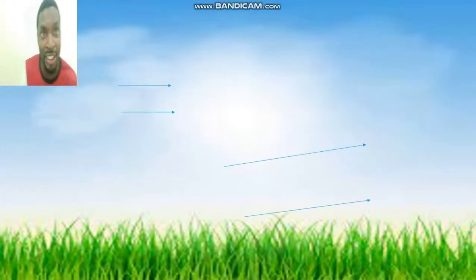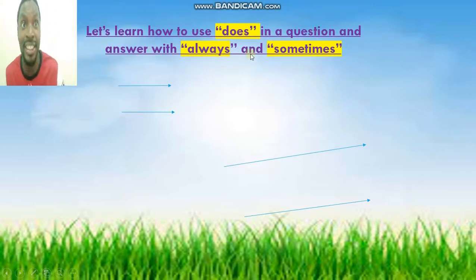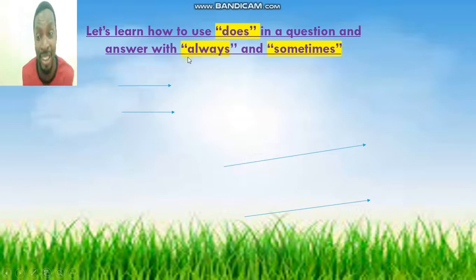Now students, let's look at the instructions. What do they say? Let's learn how to use does in a question and answer with always and sometimes. Let's read together. Let's learn how to use does in a question and answer with always and sometimes.